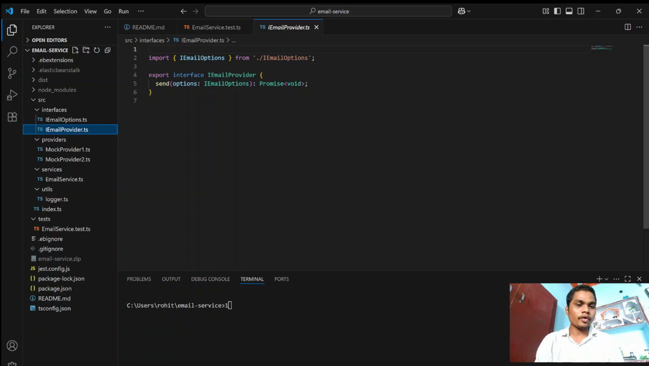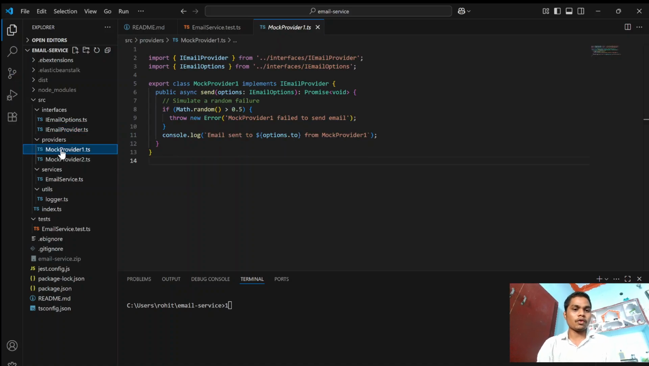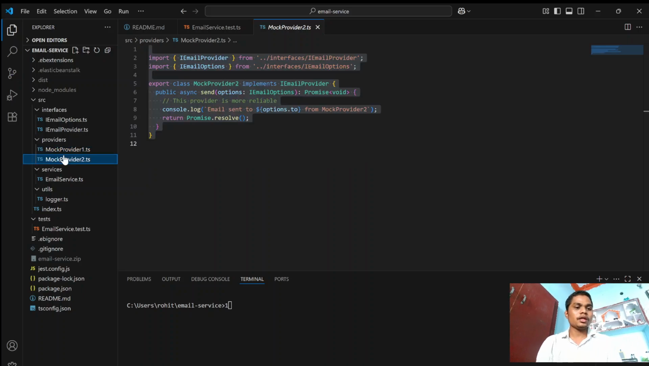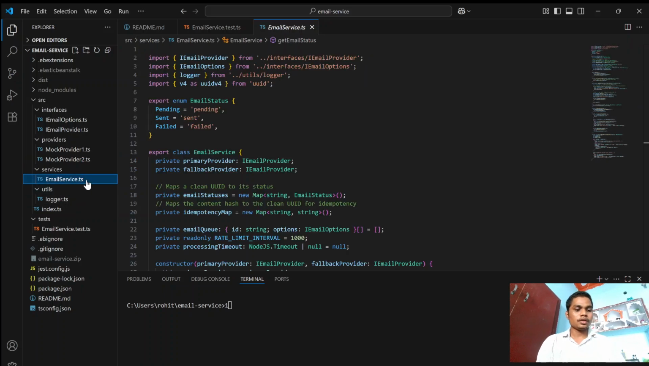Here, emailProvider.ts defines a contract that an email provider must have a send email method. This is implemented by both mock provider 1 and mock provider 2. They are both like real world scenarios, and they help us to send an email. I'm going to tell you this also later.